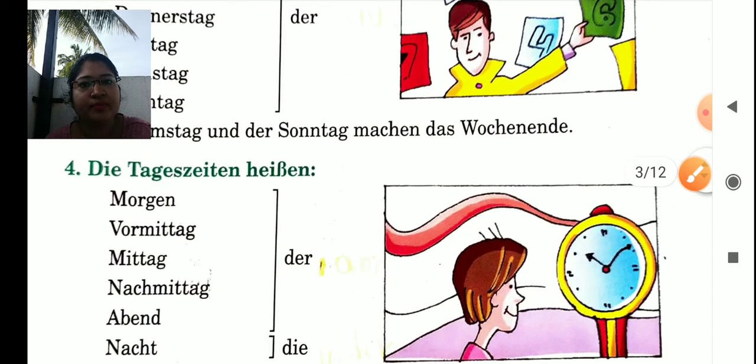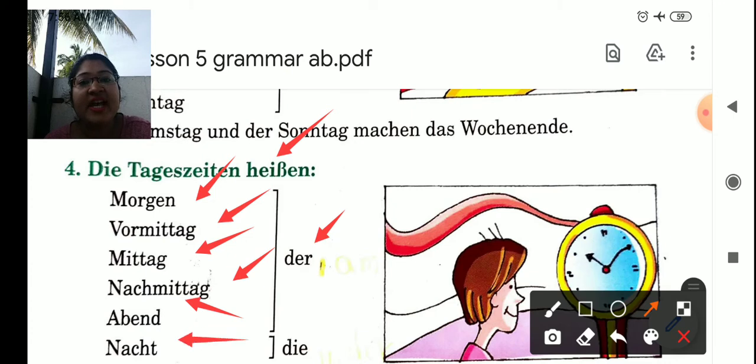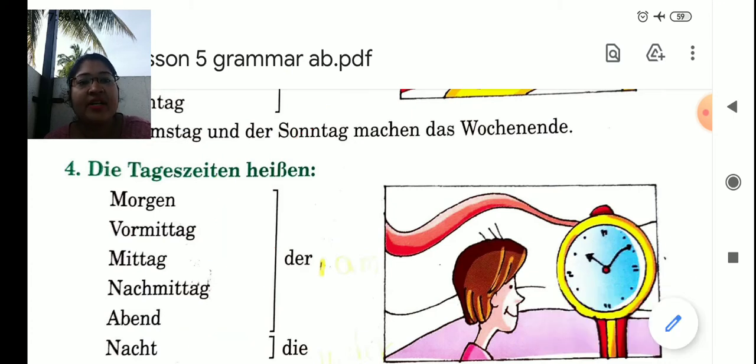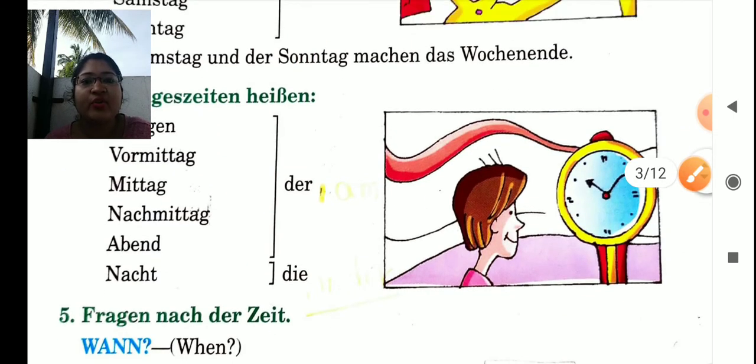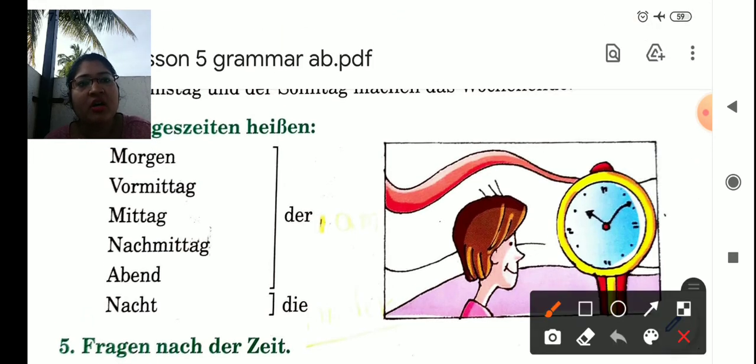Now, the Tageszeiten means the day timings. The article is there for Morgen, morning, Vormittag, the time before afternoon, Mittag, afternoon, Nachmittag, the time after afternoon, Abend is evening and Nacht means night. But only for Nacht we use die.